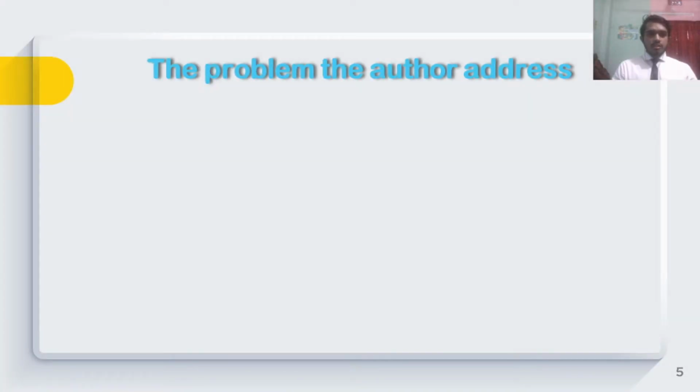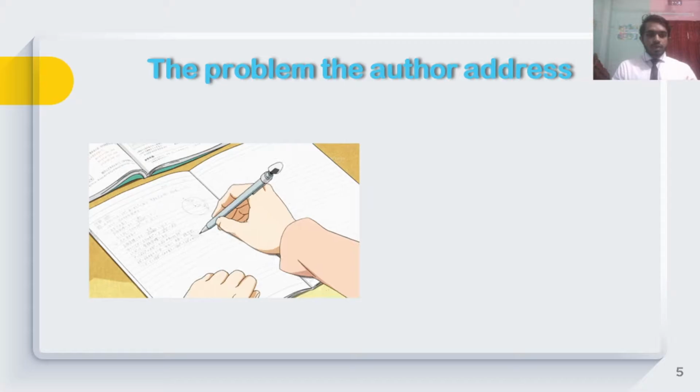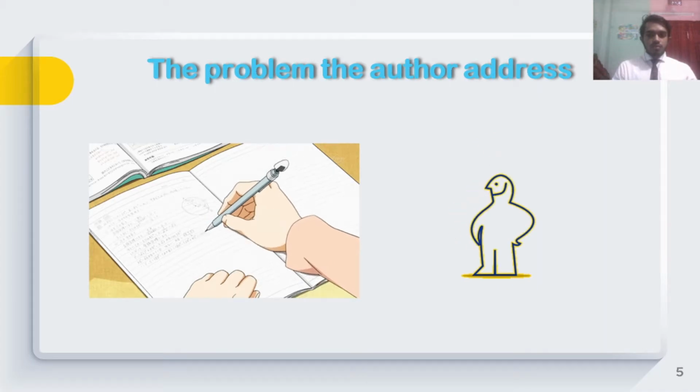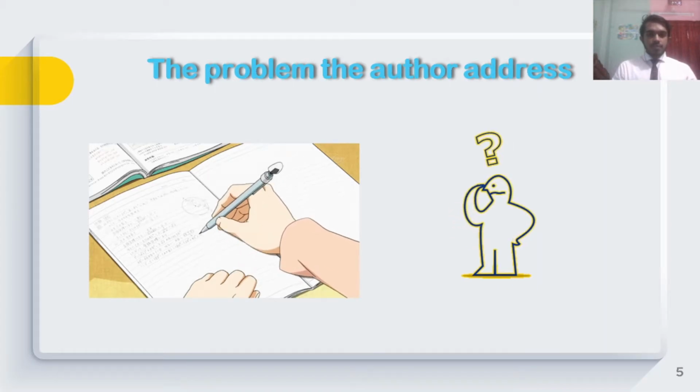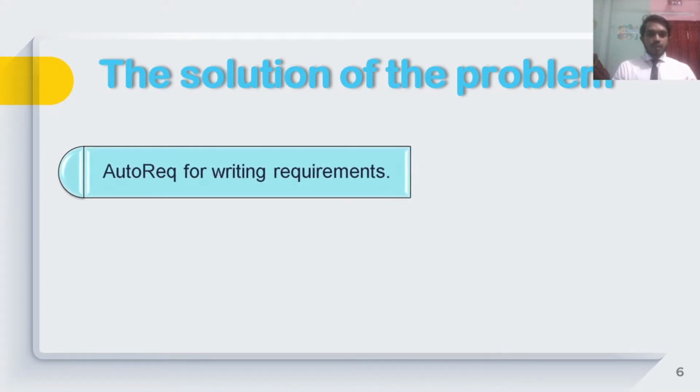So let's see the problem that the author addressed. When we write requirements for software, they are generally written in normal language, and then when we implement these requirements, it becomes confusion. So this is the problem. So what is the solution the author approached? The solution is AutoReq, for writing requirements.